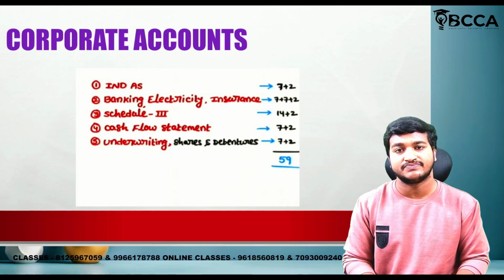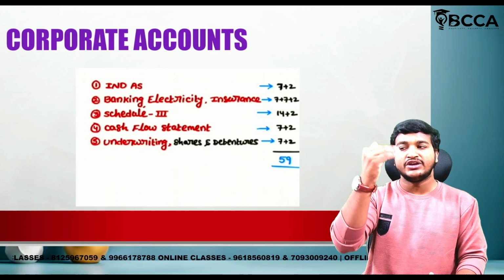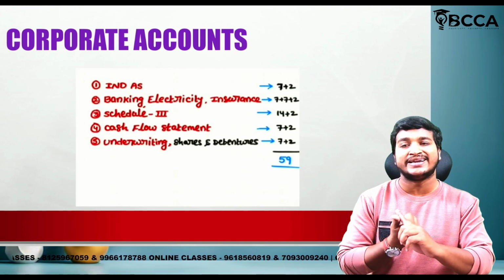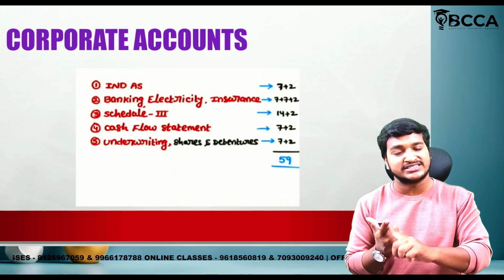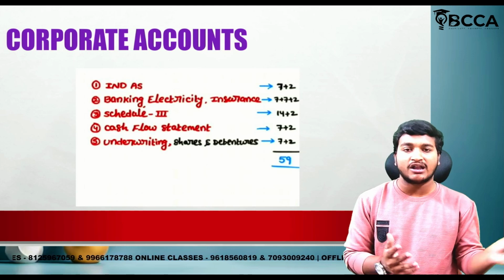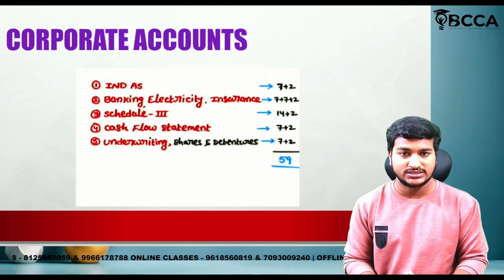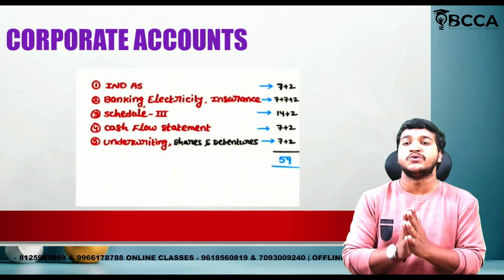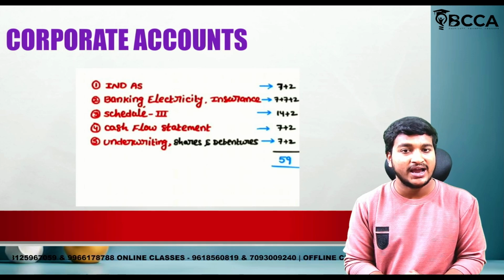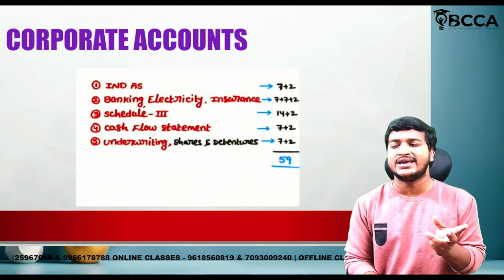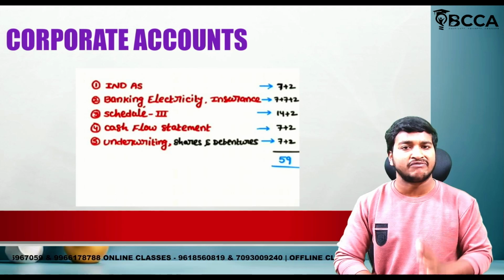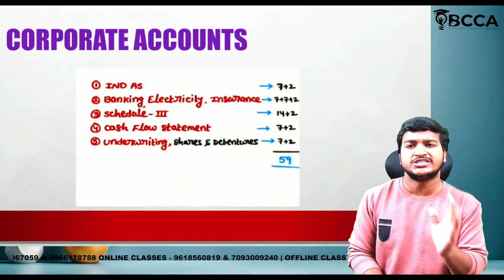If you go order wise, first complete Ind AS 33, then Ind AS 19, then Ind AS 2 and 10, and at last the remaining ones. Please give special focus on Ind AS 33 as well as 19. They will also ask one MCQ from Ind AS, that might be from Ind AS 2, 10 or 1. So please be careful with respect to the MCQ. That will be very easy.